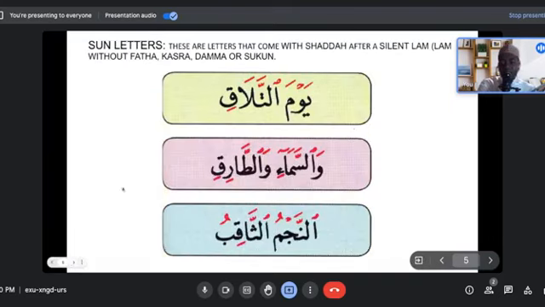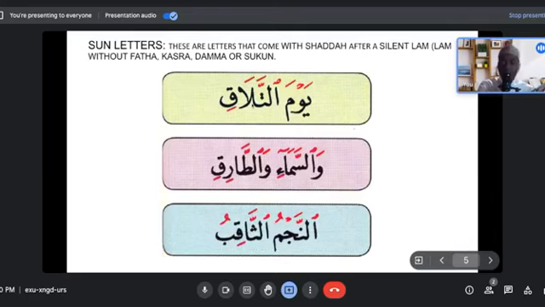And another example of a situation where lam is written and not pronounced is when lam is followed by a letter of shamsiyya, right? Among the letters of lam shamsiyya. So like ta, for instance, here is among the letters of lam shamsiyya. So this lam is not pronounced here, and you see the ta here has shadda, and you would observe a trend. All the letters that follow a lam that is written and not pronounced are always having shadda. So you see this one here, this lam is not pronounced. The letter that follows it is a ta, and it has shadda. And you see the same thing here with sin, the same thing here with ta, the same thing here with noon, the same thing here with ta.